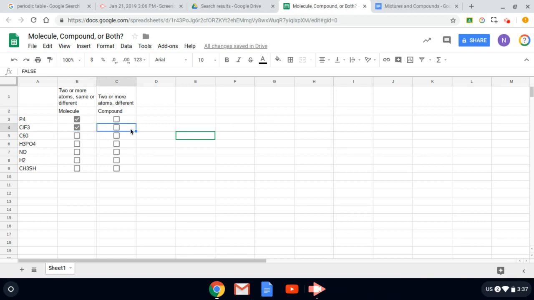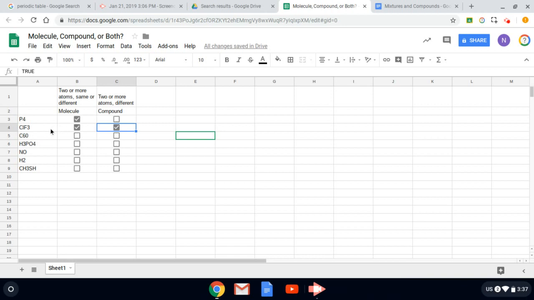Can we consider it a compound? Yay! It's 2 or more atoms, and they are different. In fact, we have 1 chlorine, 3 fluorine, which makes 4 atoms total. So we definitely satisfied that criteria. And they are of different elements. We have chlorine and fluorine, 2 different elements. So they're both.